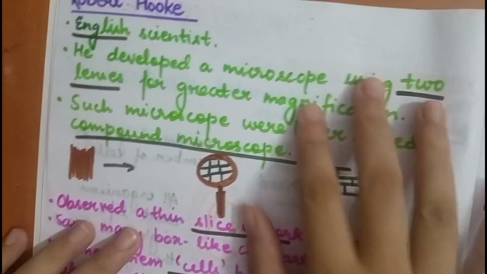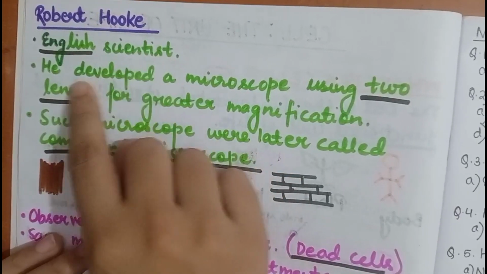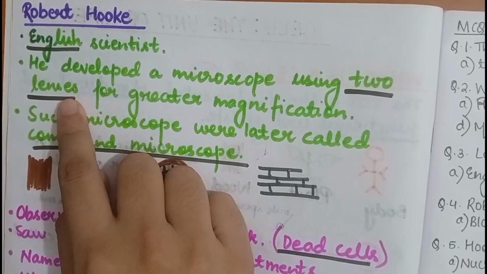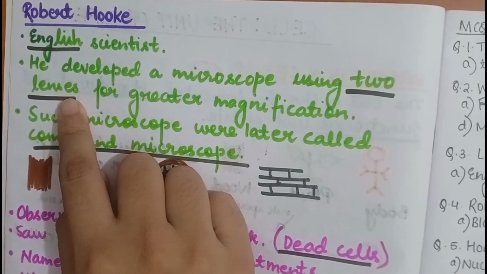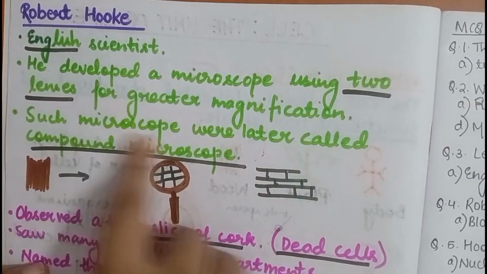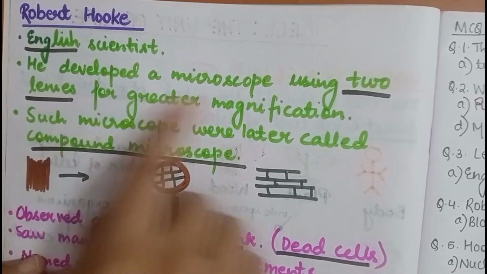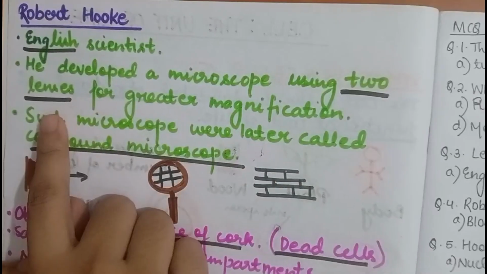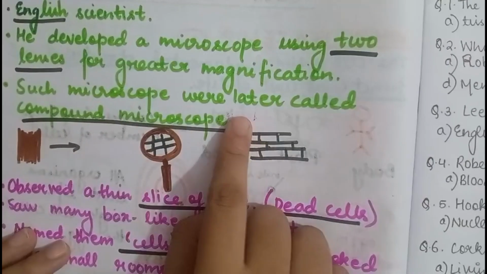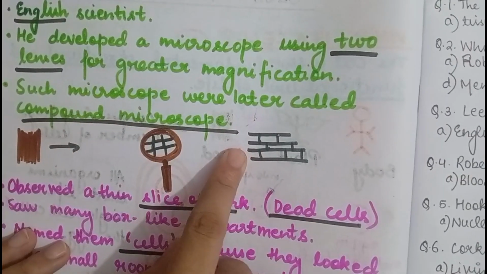Then Robert Hooke was the next scientist, and he was an English scientist, and he developed a microscope using two lenses. In the simple microscope only one lens was used, but Robert Hooke used two lenses. Why? Because he wanted to see the objects more clearly. So for greater magnification he used two lenses. Such microscopes were later called compound microscopes, and these compound microscopes are nowadays used daily in general labs.